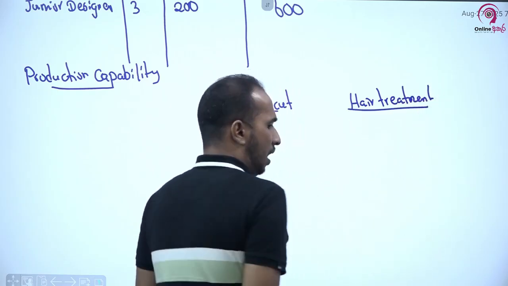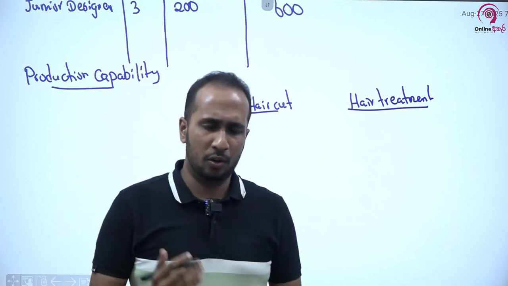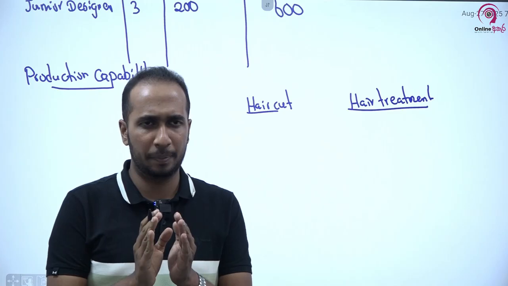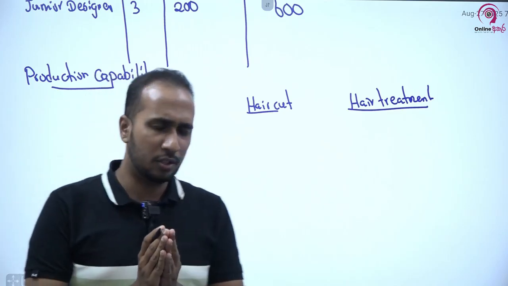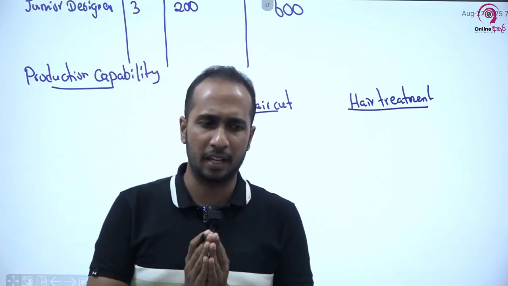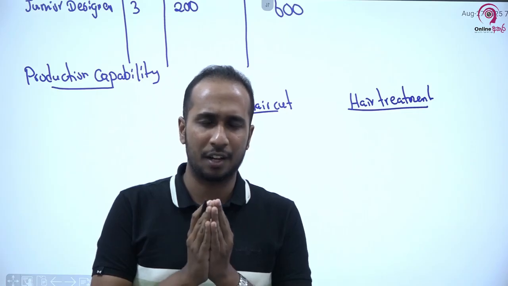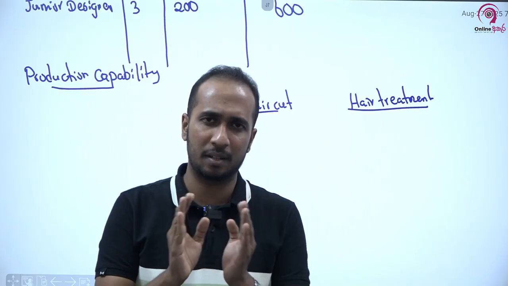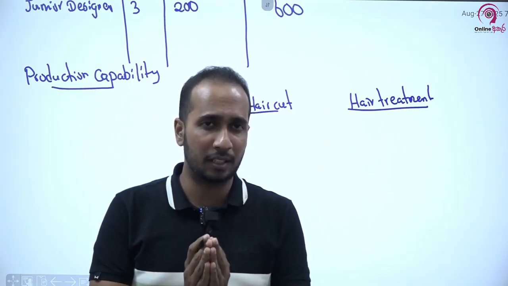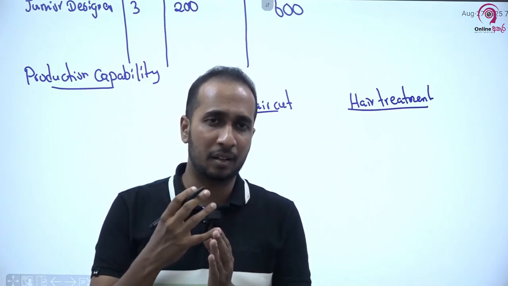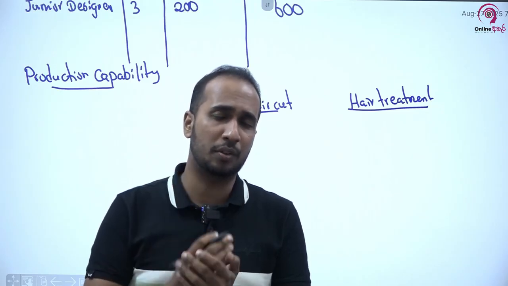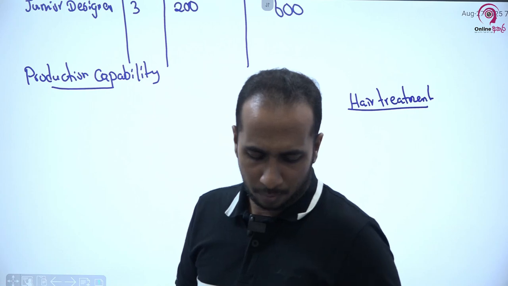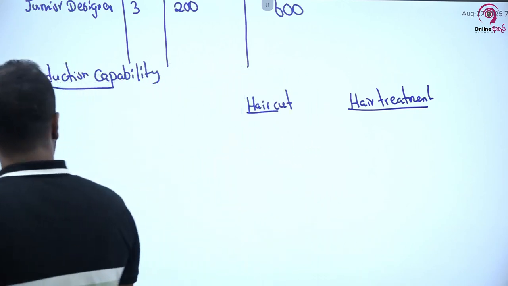Now in order to perform a haircut, we need 3 labor types, and also for performing hair treatment we need 3 categories of labor. So to do a haircut or a hair treatment, children, all three labor categories are required. That is a must. But what we need to see now is how much each category can contribute within a month. Okay, how much each can contribute to production capacity is the next point we are going to do, right?